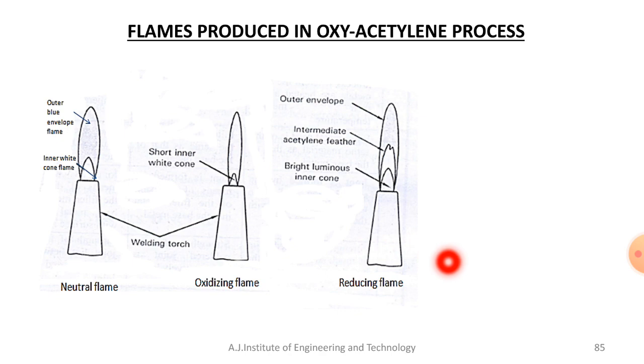When an excess of acetylene is used compared to oxygen, you'll get the reducing flame. Now we'll discuss one by one what a neutral flame, an oxidizing flame and a reducing flame are, and what the characteristics of these flames produced in oxyacetylene welding are.